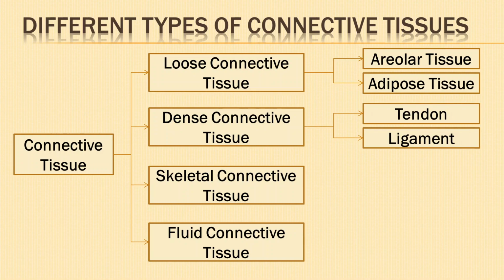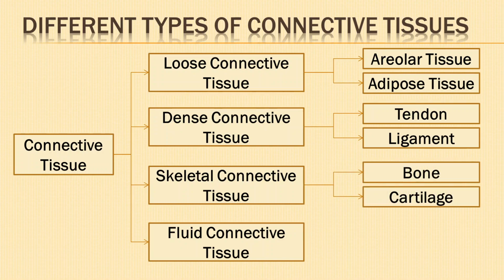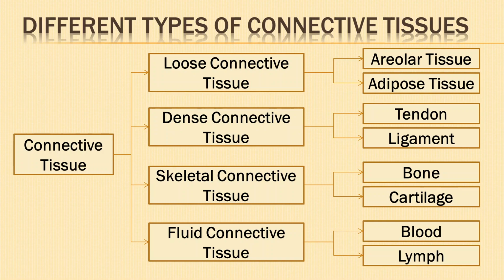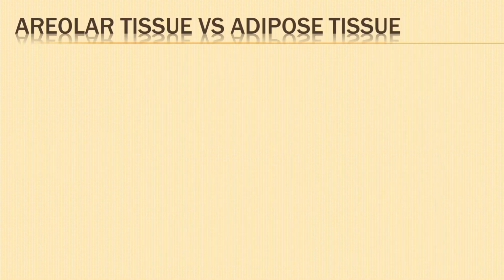Dense connective tissue is characterized by collagen fibers and provide strength. Examples are tendon and ligament. Examples of skeletal connective tissues are bones and cartilage. Examples of fluid connective tissues are blood and lymph. Let us understand the different types of connective tissues by comparing one with the other. We shall first look into the differences between areolar tissue and adipose tissue.